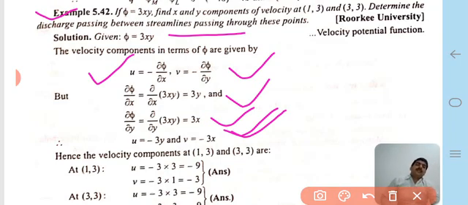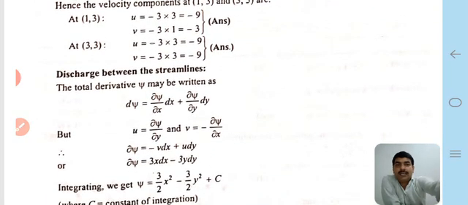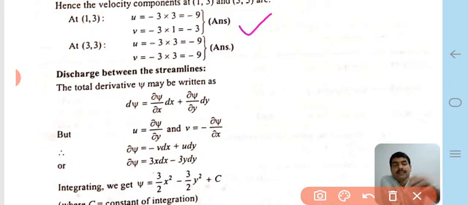Hence the velocity components at the given points (1, 3) and (3, 3). Putting the values of x and y in these equations, at the point (1, 3), u = -9 and v = -3, and at the point (3, 3), u = -9 and v = -9. Now the second part of the question: the discharge between these streamlines.